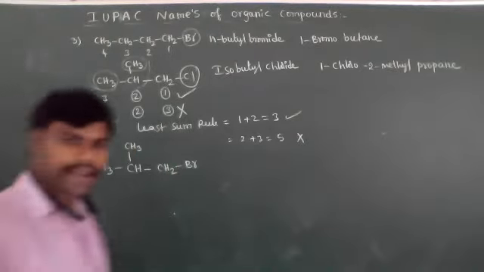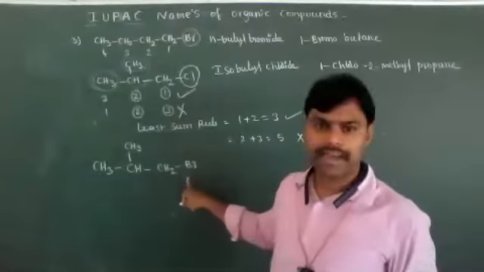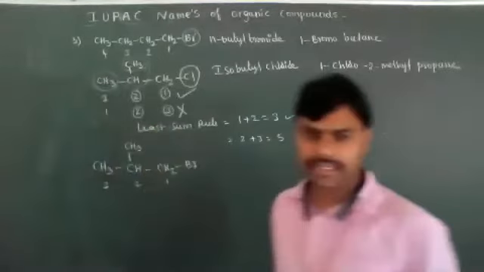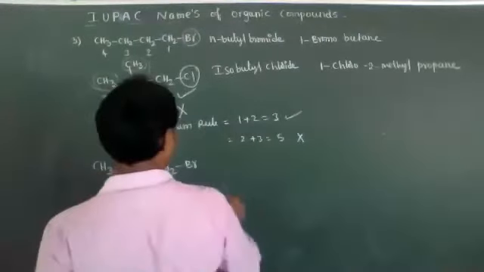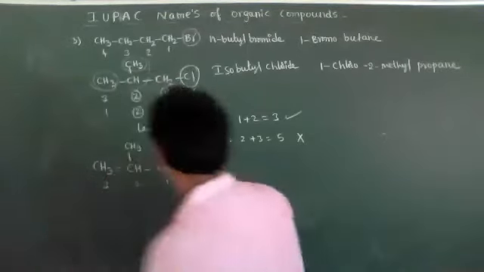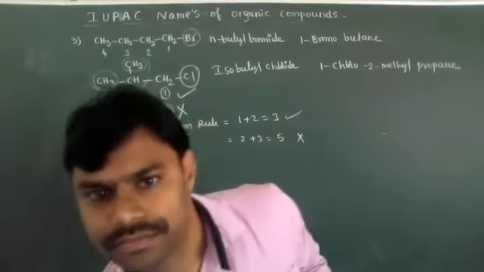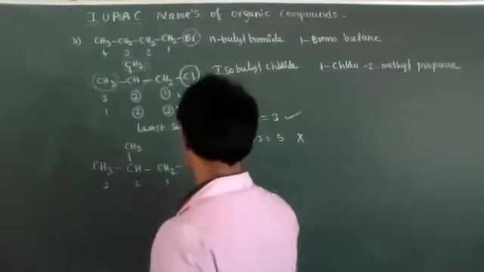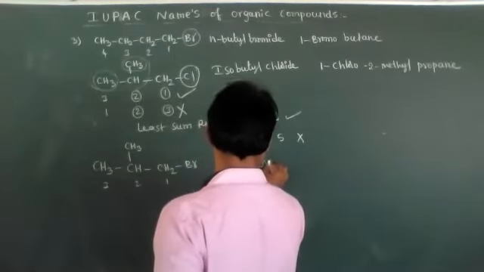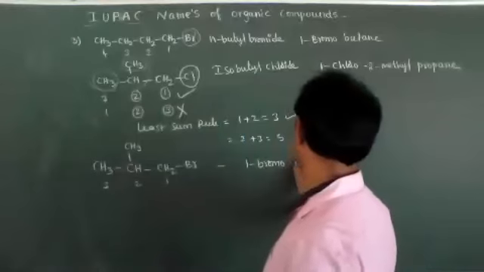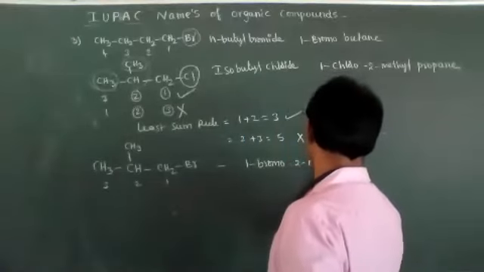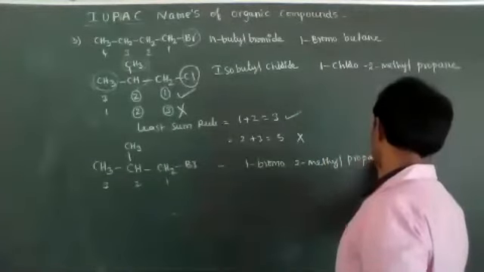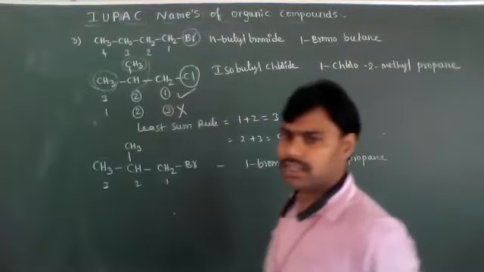Bromine is present. So according to the alphabetical rule, bromine, B, will come first when compared to methyl. So its numbering is 1, 2, 3. What is its IUPAC nomenclature, dear students? The common name is isobutyl bromide, and the IUPAC nomenclature is 1-bromo-2-methylpropane. The correct name. Okay? Understood?